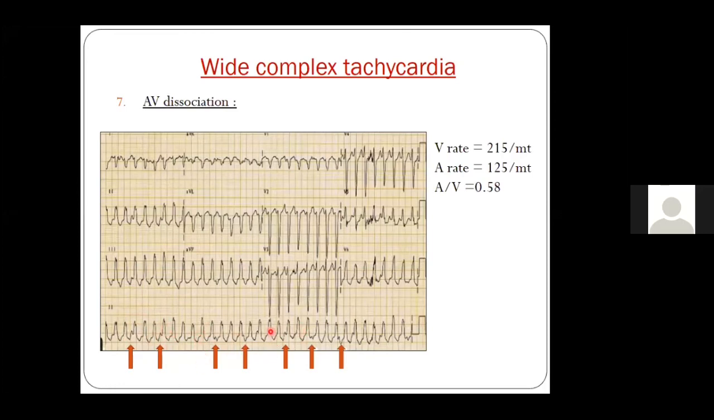In such cases, I think it may not take you much time. Hardly 10 seconds to diagnose that the given wide QRS tachycardia is ventricular tachycardia and not SVT with aberrancy. You can see the clear-cut P waves or AV dissociation. The ventricular rate is around 215, the atrial rate is around 125, so it's obvious that the AV ratio is less than 0.58. It's not the ratio that you should know. It's just that you have to look for AV dissociation in such cases.